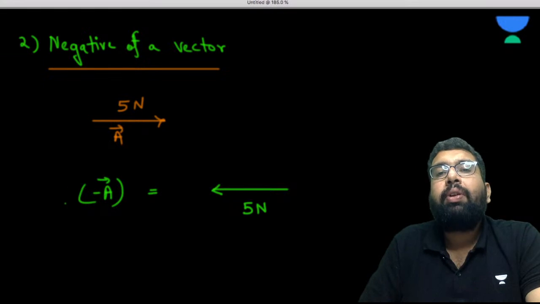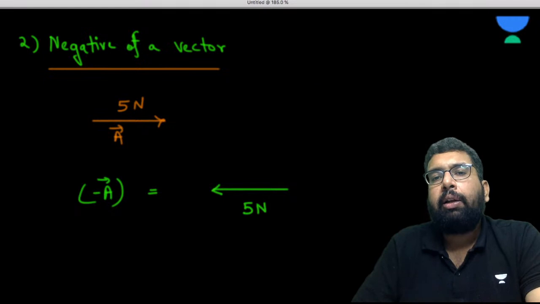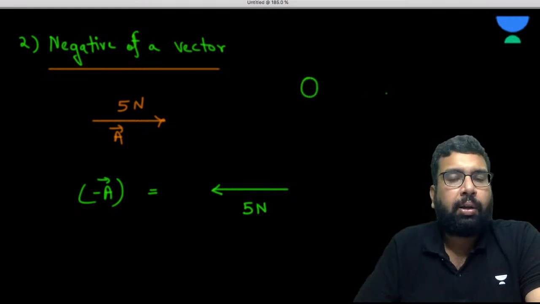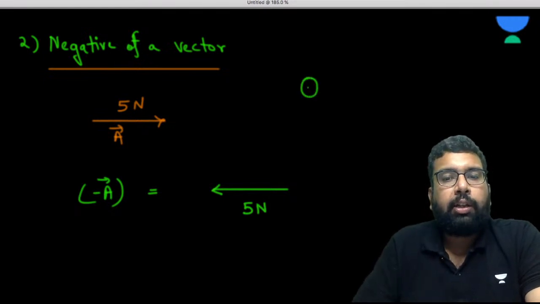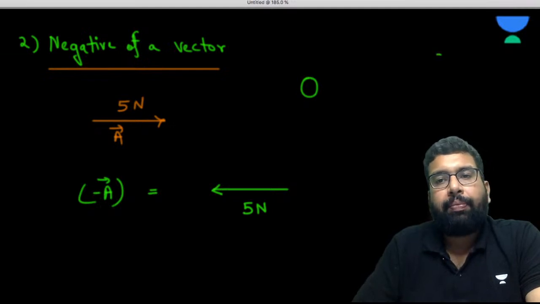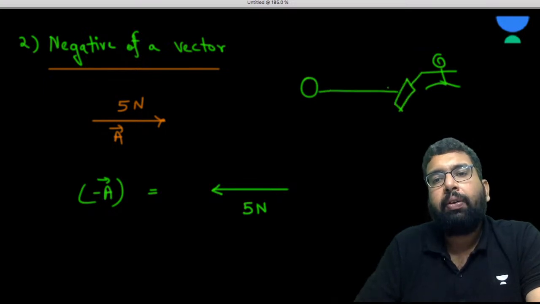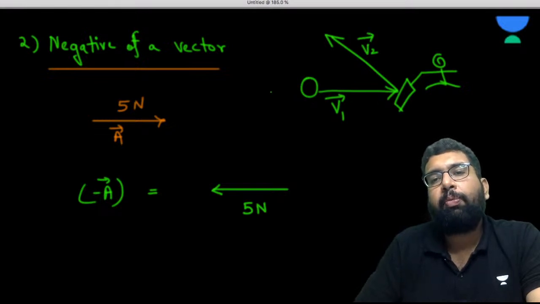What is the relevance of it? For example, the cricket World Cup is going on. There is a ball and there is a batsman. The batsman hits the ball with his bat. The ball strikes here, and then he has hit it in this direction. It may have come with some velocity and it goes out with some velocity.